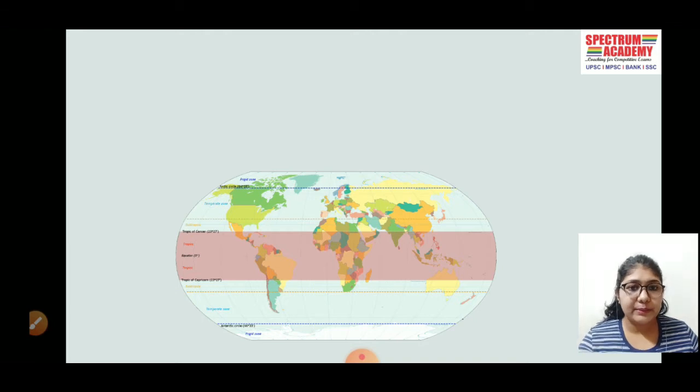So firstly, before discussing tropical cyclones, I would like to mention some of the factors which are responsible for the formation of cyclone. Factors like wind speed, wind direction, temperature, humidity, and the very important Coriolis force to develop the low pressure zone. Let's move towards the tropical cyclone. Tropical cyclones are formed in the area of Tropic of Cancer and Tropic of Capricorn. As we can see in the map, the whole belt is where the tropical cyclones are formed.